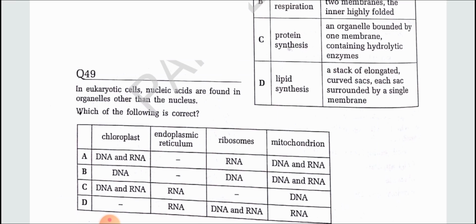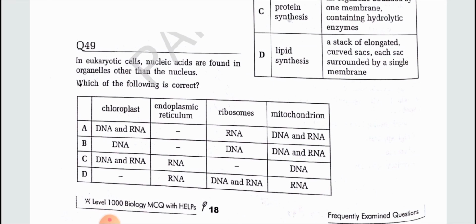In eukaryotic cells, nucleic acids are found in organelles other than the nucleus. Which of the following is correct? We know chloroplast contains both DNA and RNA. Endoplasmic reticulum contains none of these as the parts of structure. Ribosome contains RNA. Mitochondria contains both DNA and RNA.